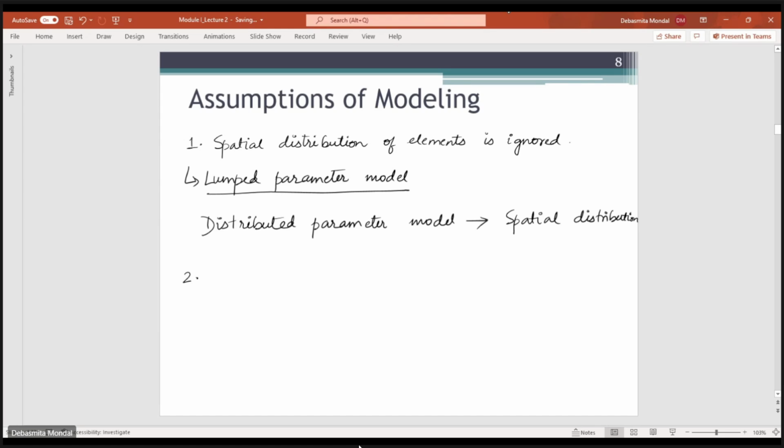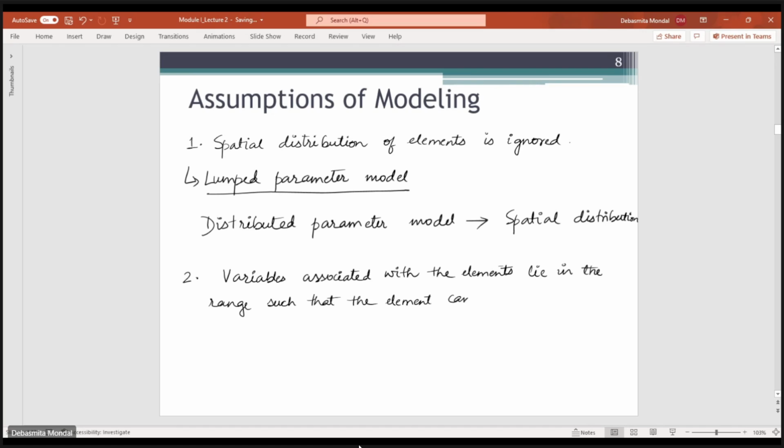So the second one is that the variables associated with the elements lie in the range such that the element can be described by simple linear laws.